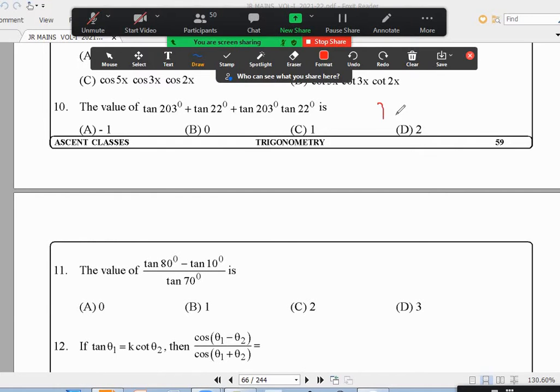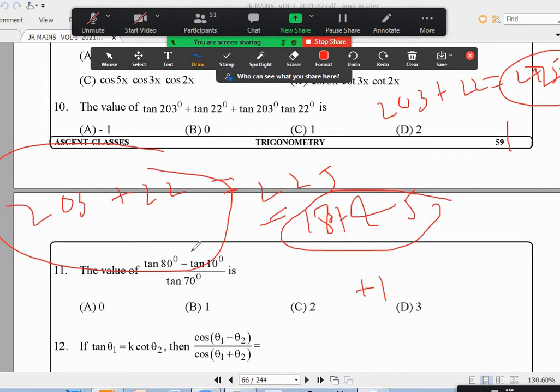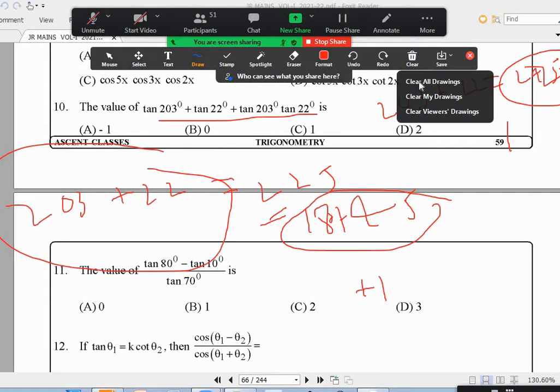10th one, you were not there when I explained, or what? You take 203 plus 22 is equal to 245. Sir, 225, sorry. 203 plus 22, you can write it as 225. 225 is 180 plus 45. Now we apply tan on both sides. This will become minus tan plus 1 only. This will become tan 203 plus tan 22 by 1 minus tan 203 into tan 22, the tan a plus b formula. Do cross multiplication, you will get this is equal to 1 or something. Okay.